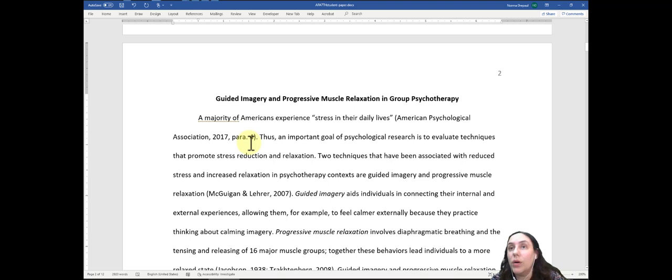From paragraph 4. Now, double check with your professor to see if this is something that they want, because this is just a recommendation from APA, just to help your audience find your direct quote. But if it's an online source, you can always just use the Control F and try to find it in there. So there are other ways to work around it. But I just wanted to let you guys know that that could also be an option that you may have to do depending on your professor.